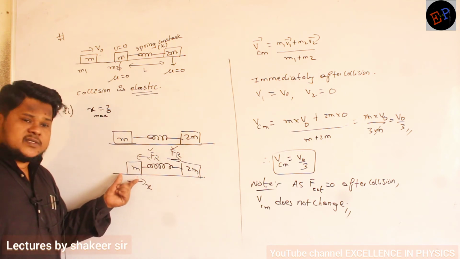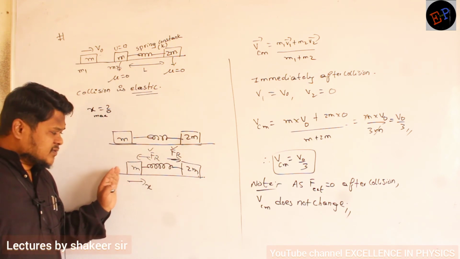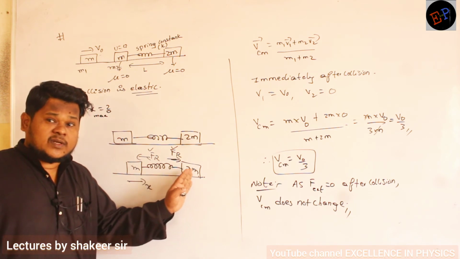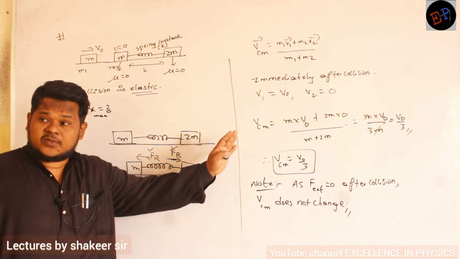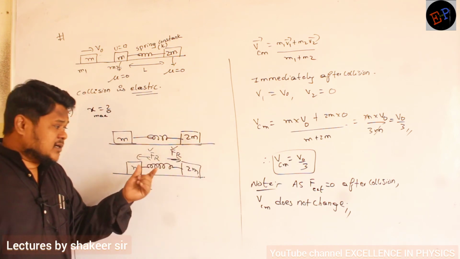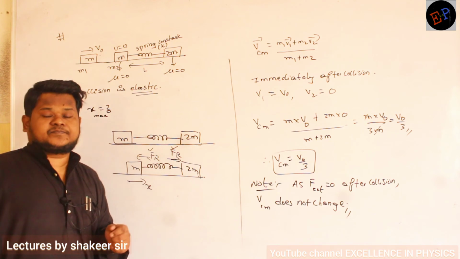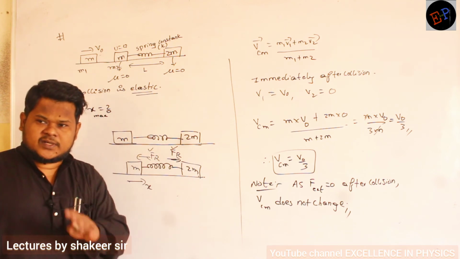What happens to the velocity of this body slowly? The velocity of this body reduces. And what happens to the velocity of this body? The velocity of this body increases. Are you able to understand? Finally, at maximum compression, both of them will have the same velocity. Are you able to understand what is happening?